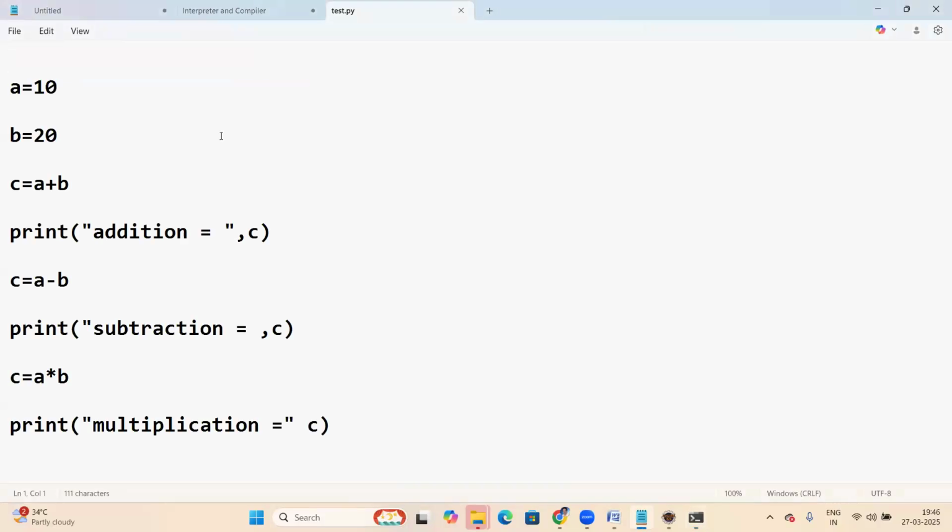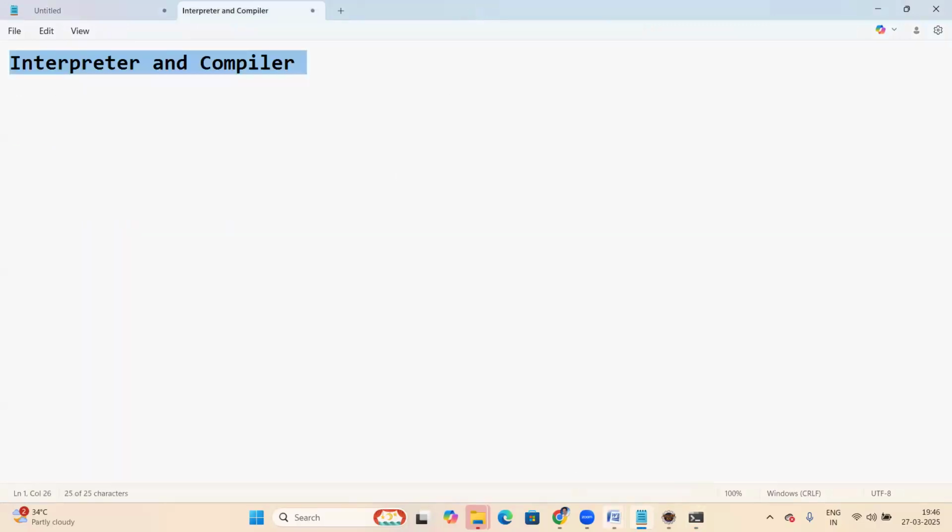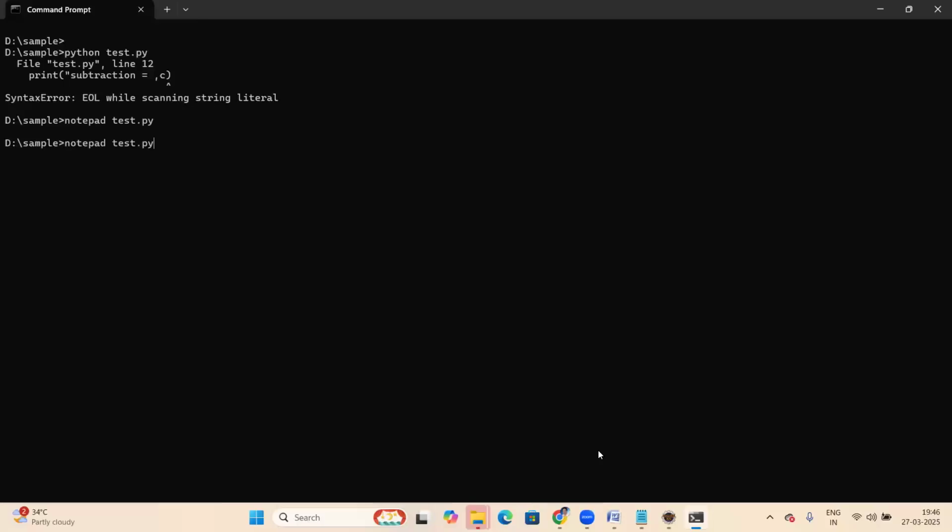Now see this, the next mistake. Save it with Control S. Run it. Now it shows the 16th line error. So it's showing only 1 error. Actually there are 3 errors, but it shows only 1. Any error comes, it simply stops.